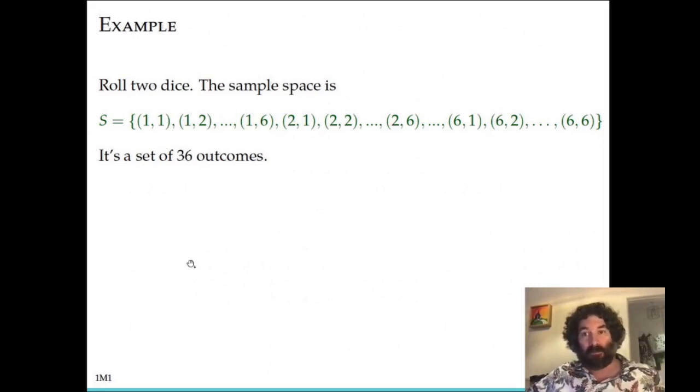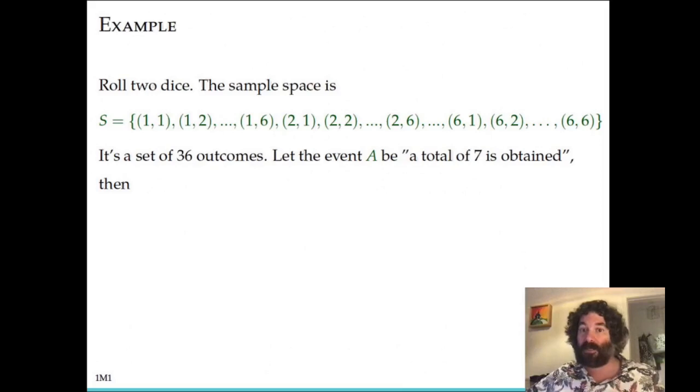Suppose the experiment this time is rolling a dice twice, or rolling two dice, let's say. The sample space is then the set of all possible rolls you would get on the two dice. And they're ordered rolls, so the first one represents the roll on the first die, and the second, the roll on the second die. This first outcome will be roll 1 on the first die, and then 1 on the second; 1 on the first, then 2 on the second. And altogether, there would be 36 possibilities. You roll 6 possibilities on the first die, and 6 possibilities on the second. That's 36 total.